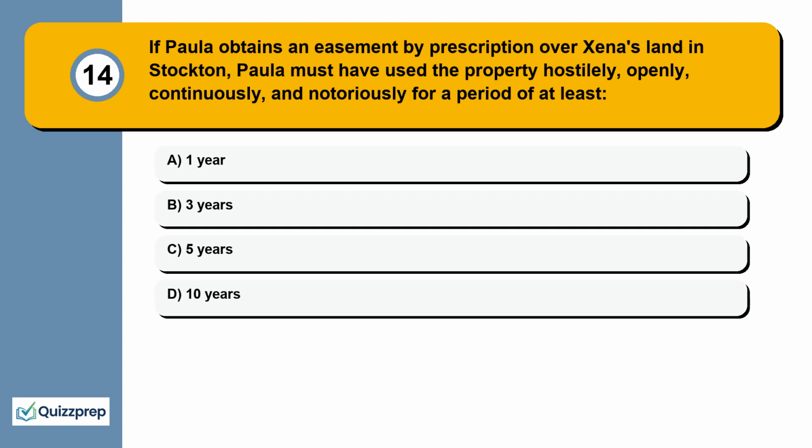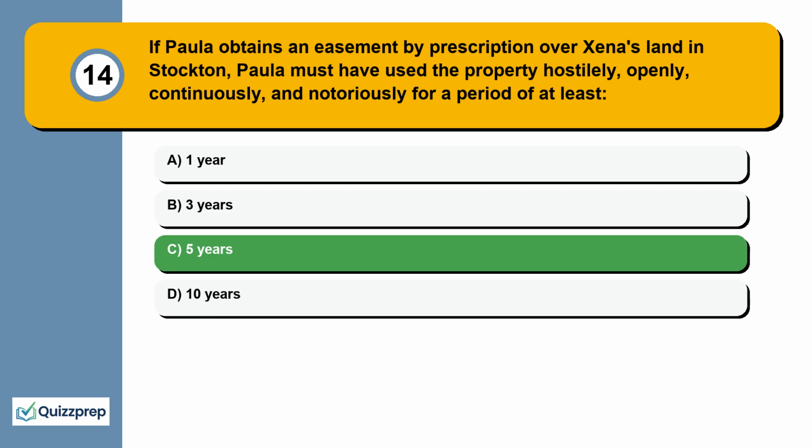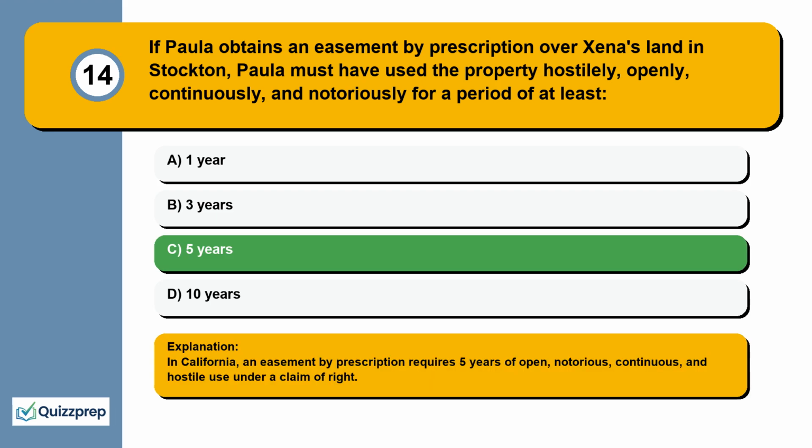Question 14. If Paula obtains an easement by prescription over Zena's land in Stockton, Paula must have used the property hostilely, openly, continuously, and notoriously for a period of at least 1 year, 3 years, 5 years, 10 years. In California, an easement by prescription requires 5 years of open, notorious, continuous, and hostile use under a claim of right.